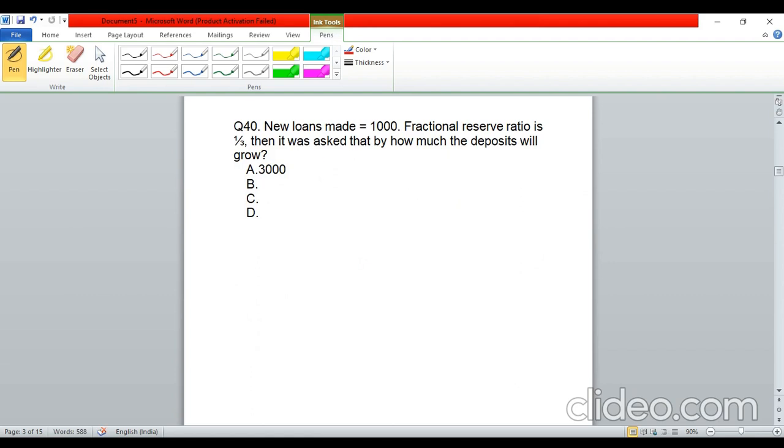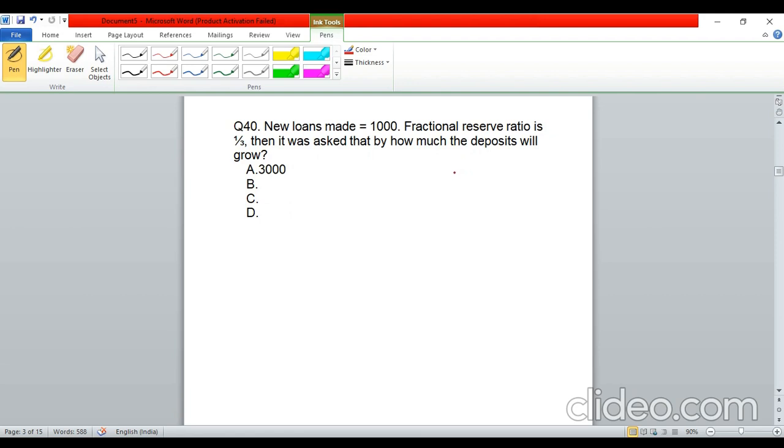Now, next question, question number 40. So here, guys, the language may differ slightly from what was asked in the exam and what I could remember. What I could remember was that they had given us the new loans made as 1,000, and the fractional reserve ratio was 1/3. And then it was asked by how much the deposits will grow.